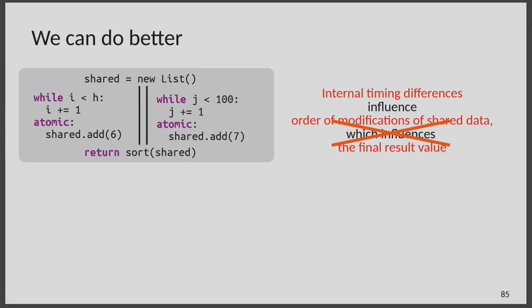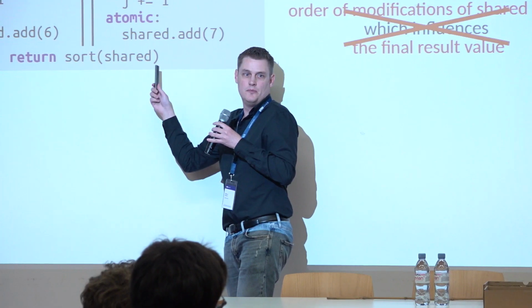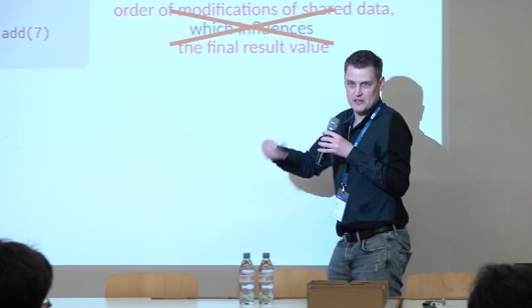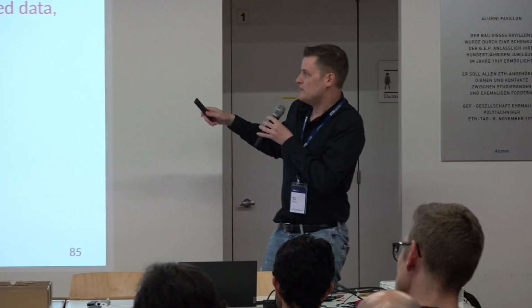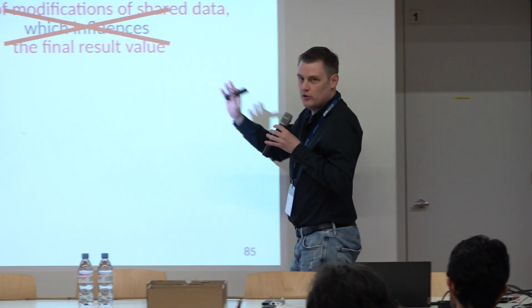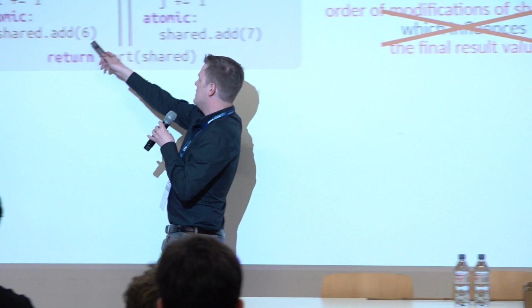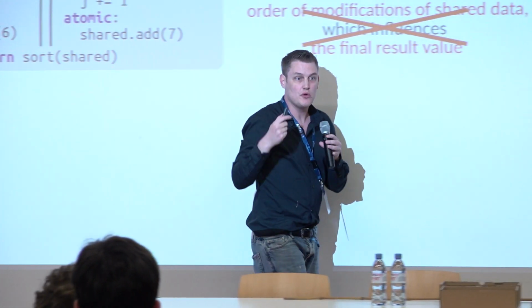So here's an example. Our shared value is now a list, and instead of assigning or adding integers, what we're doing is appending to the list. Now, obviously, appending to a list doesn't commute with itself. If we add 6 first, then 7, we get 6, 7. Otherwise, we get 7, 6. So if we just look at commutativity, we would have to reject this. But if we look at what the program actually outputs, it's not the list itself. It's a sorted version, which removes the order information from the list again, right? So this will always return 6, 7, and therefore not leak any information about whether this add happened first or that one. So we really want to allow this.